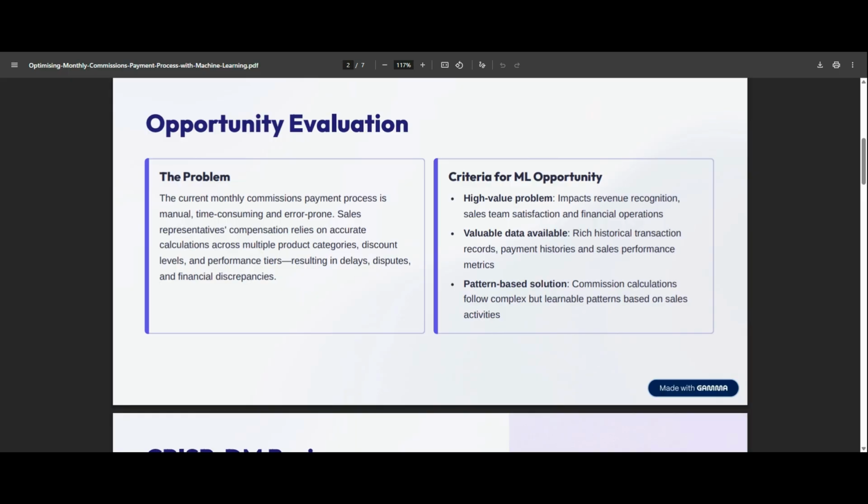So the criteria for the machine learning opportunity is that we've got a high value problem. There's valuable data available. This is a process that's been running for a number of years. Currently for predictions, we just use a figure of around 10% improvement, but we want to make it a little smarter and make more accurate predictions. It's also a pattern-based solution. The calculations are complex, but they are learnable.